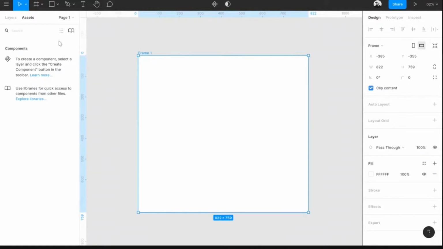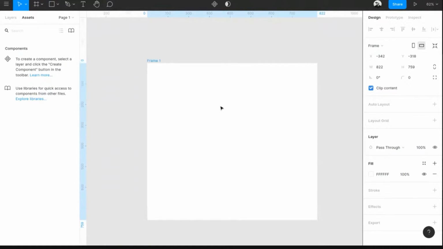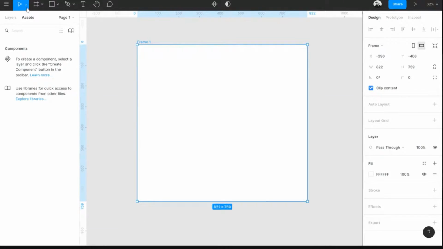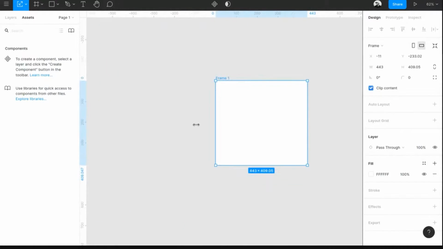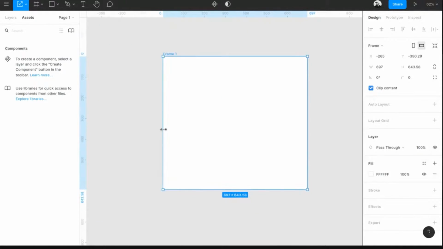So there's the frame tool. As we told, this is the move tool, right? This tool is selected, and the keyboard shortcut is V. Press V and you can start moving things around in Figma. The next tool is the scale tool. With the scale tool, you can scale the objects here. If you move to the side, you can scale things up or down. But you can do the same thing with the move tool actually.